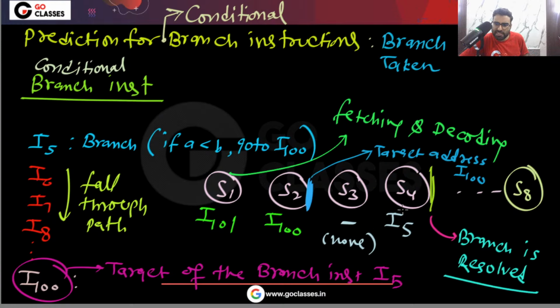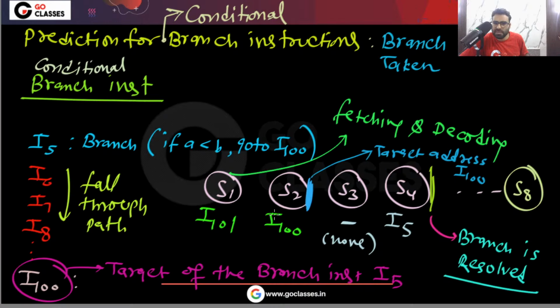So if my prediction is correct, then after I5, I100 will execute. So you can see, if my prediction is correct, then also one cycle got wasted. Yes or no? Why did this one cycle get wasted? Can anyone tell me? This one cycle got wasted because when I'm in this stage S1, I don't know the target. Yes or no? The target address I don't know.